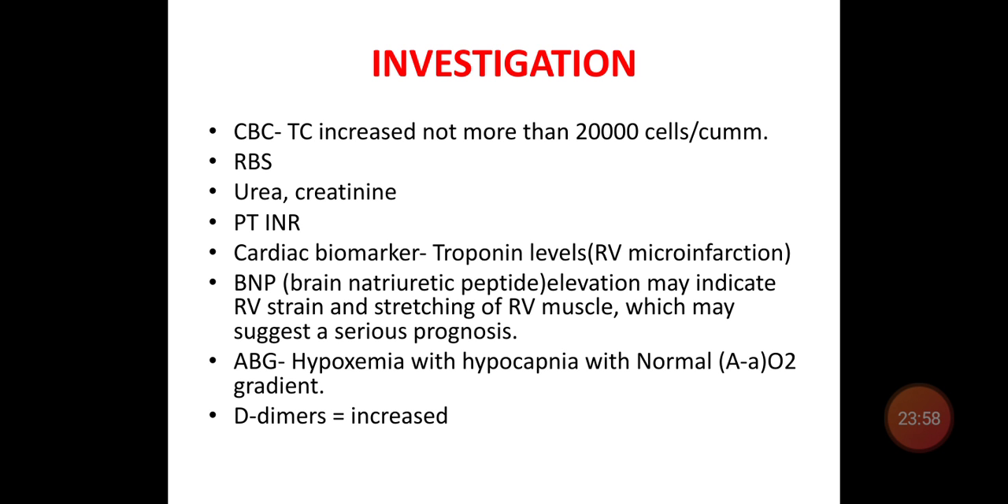Arterial blood gas analysis shows hypoxia, decreased oxygen, with hypocapnia, decreased carbon dioxide, with a normal alveolar-arterial oxygen gradient. D-dimers are increased, which supports your diagnosis.